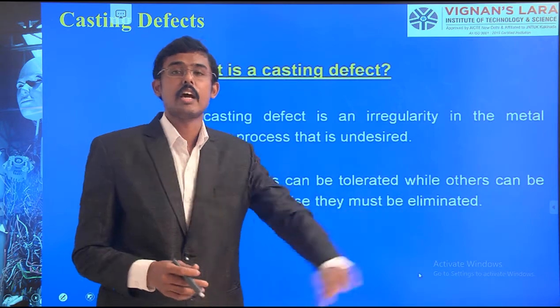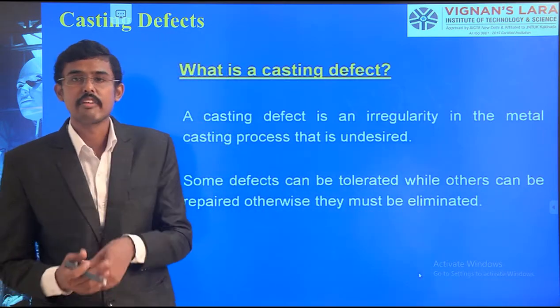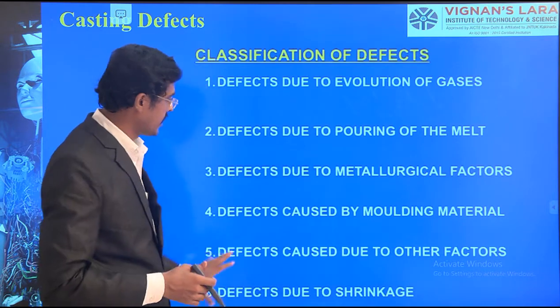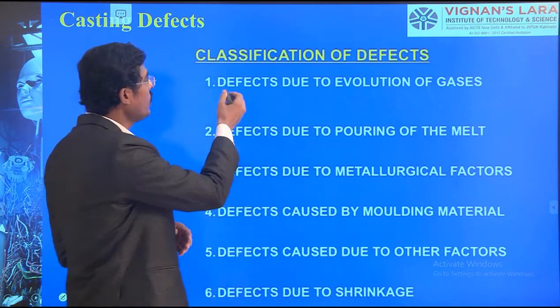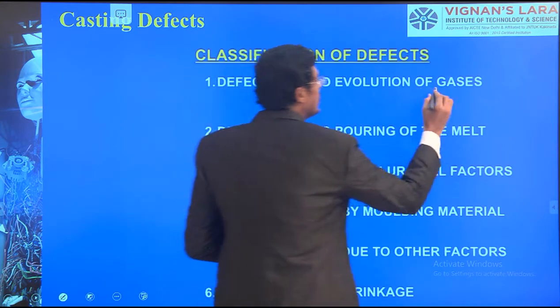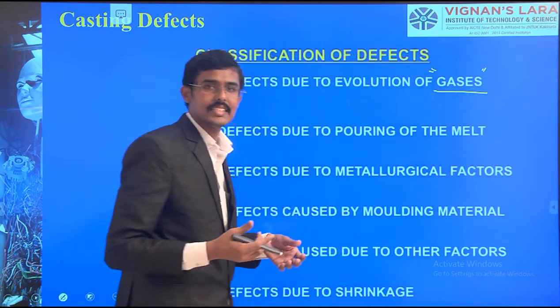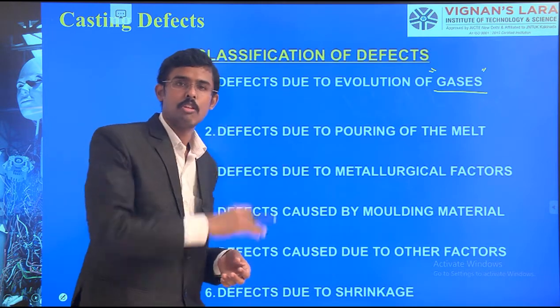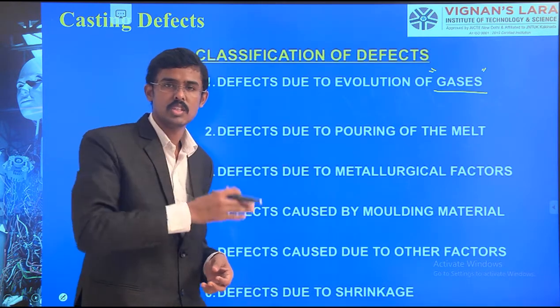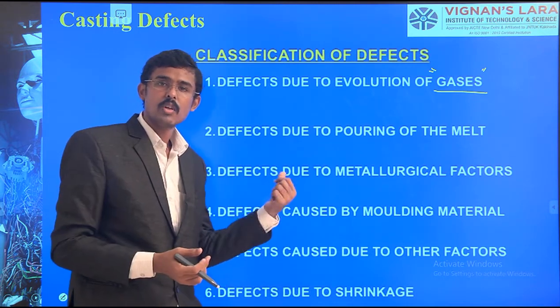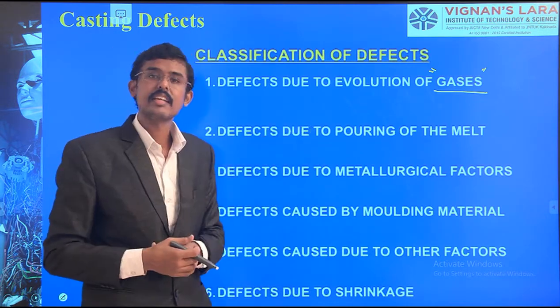Casting defects have to be seen. What are they? I am dividing these casting defects into six categories. Number 1, defects may be due to evolution of gases: the hydrogen involvement, oxygen involvement, carbon involvement, and some atmospheric air interaction with the molten material. Therefore, it is a gas involvement.